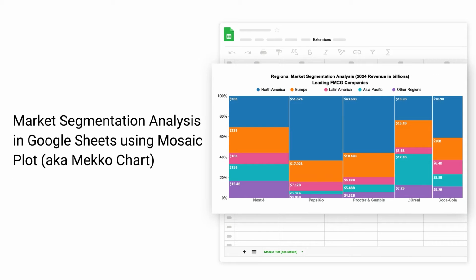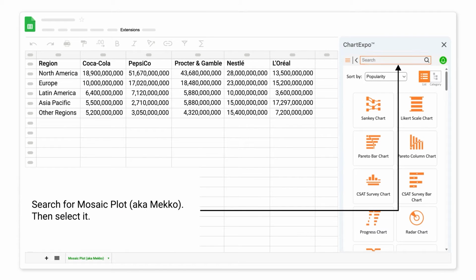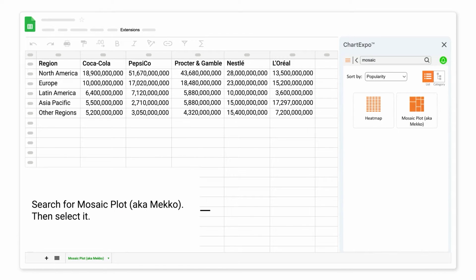Market segmentation analysis in Google Sheets using Mosaic plot, also known as Mekko chart. Introduction to Mosaic plot. Search for Mosaic plot. Then select it.